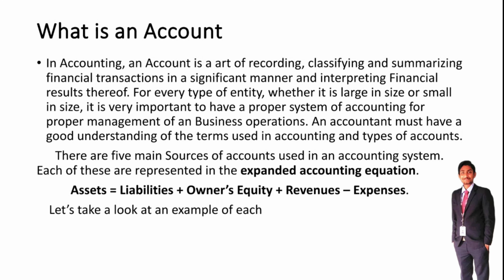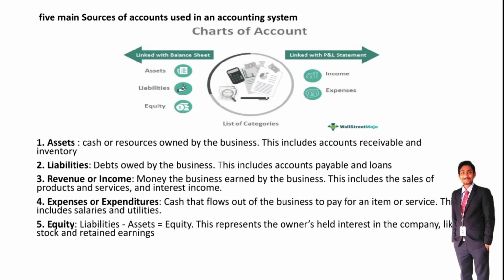We will discuss each of these elements. Under the 5 elements, assets, liabilities and equity come under the balance sheet. Assets, liabilities and equity will be prepared in the statements of the balance sheet, whereas incomes or revenue and expenses or expenditure will be recorded in the profit and loss statement.